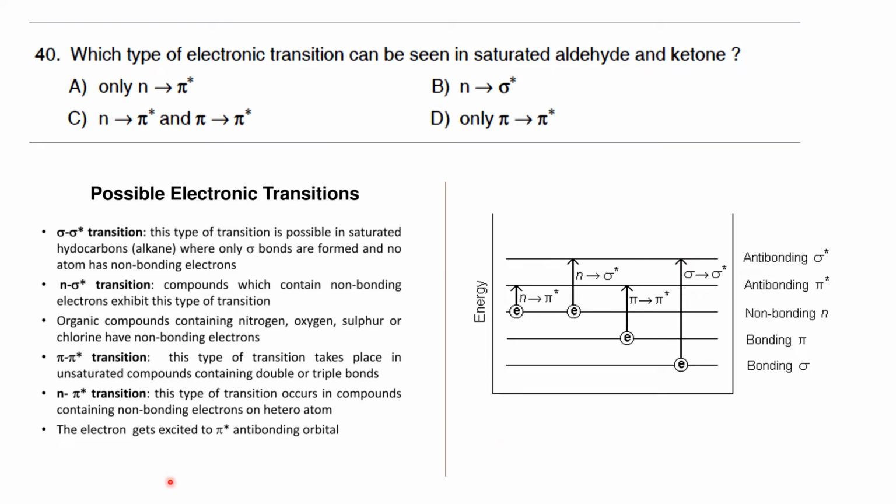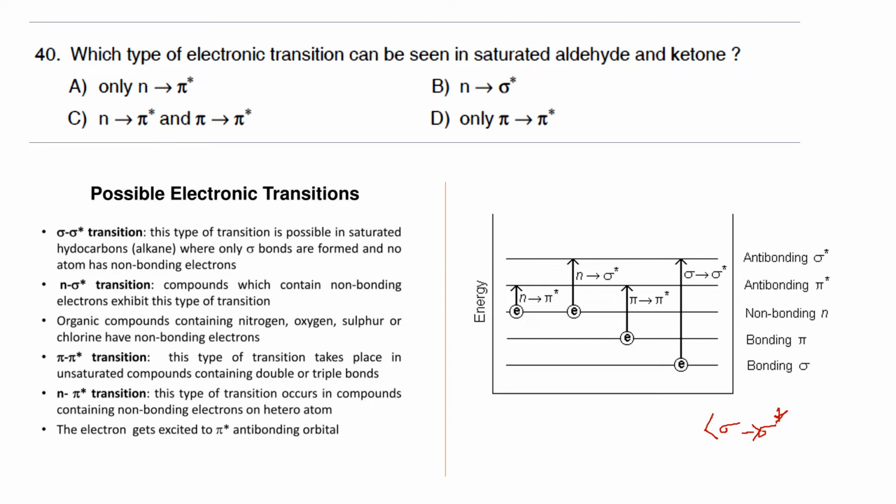Okay, so before moving on to this particular thing, we'll have a discussion regarding the order of energy levels, the order of different electronic transitions. So when you look at the figure, it is quite clear that sigma to sigma star transition is the one which has the higher energy. After that, there are two different types of transition, pi to pi star and n to sigma star.